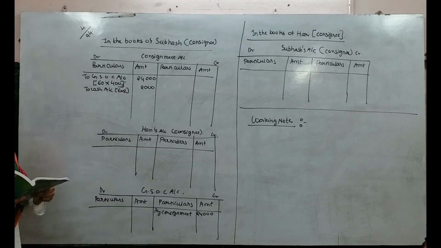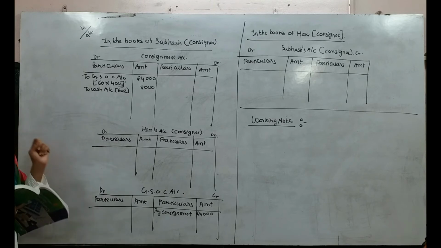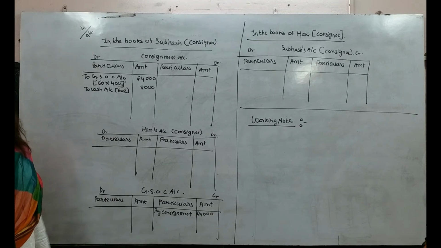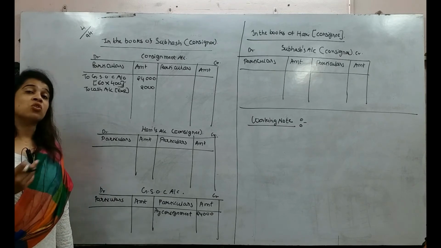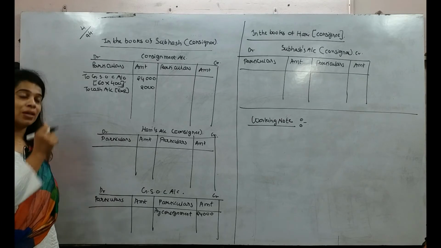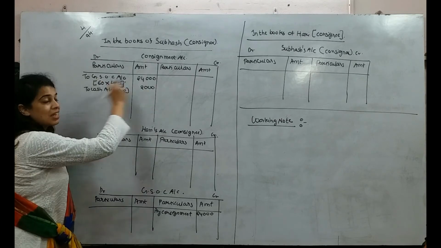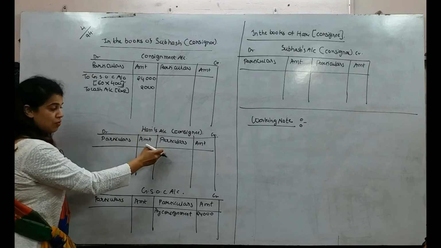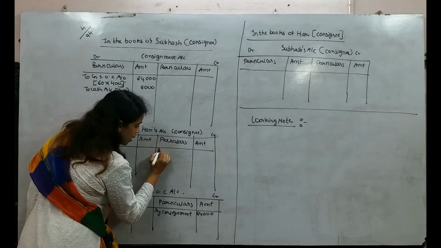Next what are they saying is Hari sent 10,000 as an advance payment against consignment. See, either it can be a cash or bill. When your consignee is giving some advance, definitely it will not come in consignment anywhere. But because consignee is giving, it will come over here by cash.